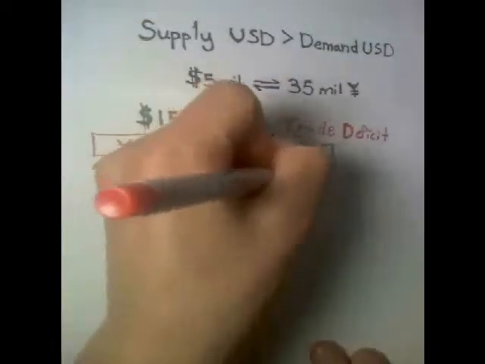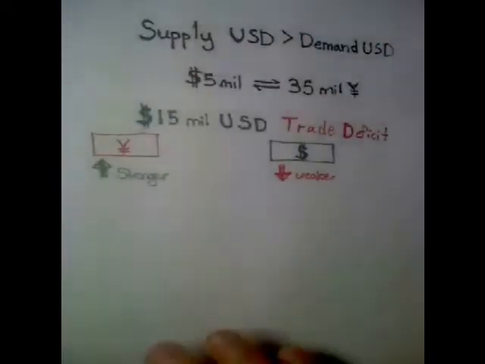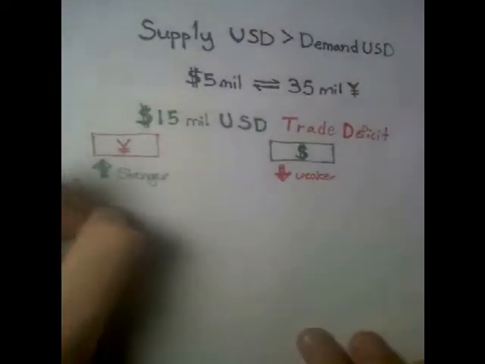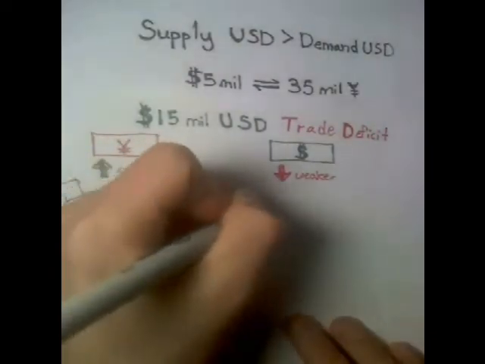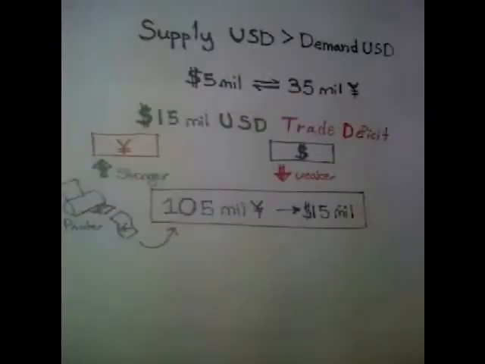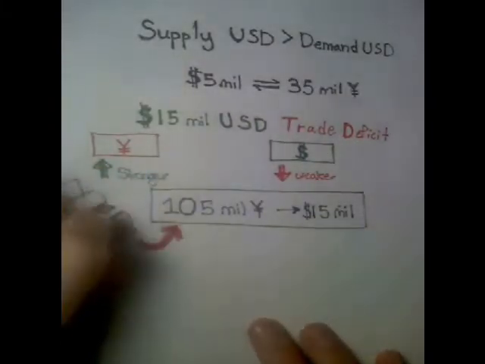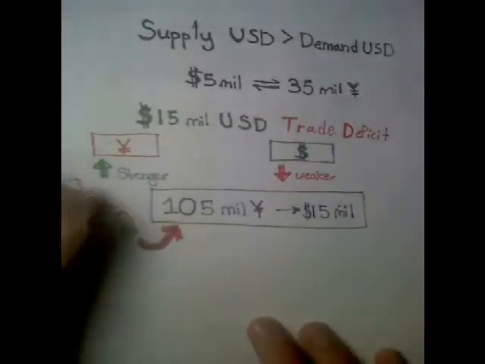They do not want this to happen. They want to keep the Chinese yuan undervalued. So they do this by printing more Chinese yuan. In this case, they print 105 million Chinese yuan, and then they go out in the market and trade it for 15 million US dollars. They now have their 15 million US dollars converted into yuan.